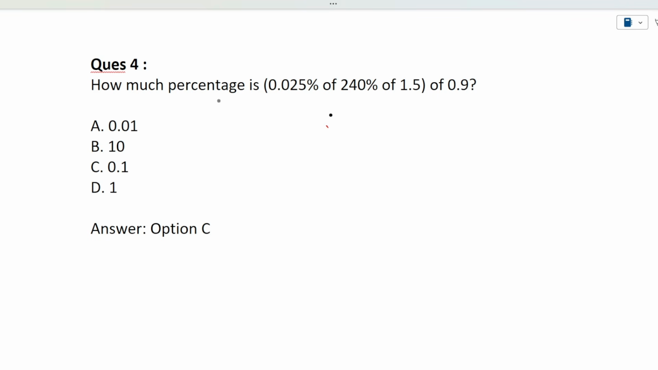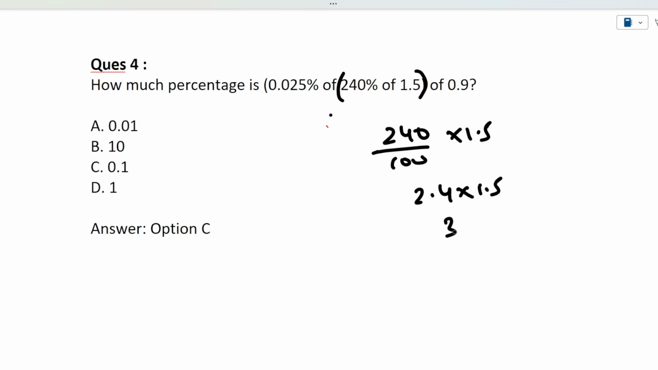Okay, so guys, the next question is: how much percentage is 0.025% of 240% of 1.5 of 0.9? So see, whenever these type of questions are asked, let's just do it step by step. First, let's solve this 240% of 1.5. So 240% of 1.5 will be 2.4 into 1.5. It will give us 3.6.